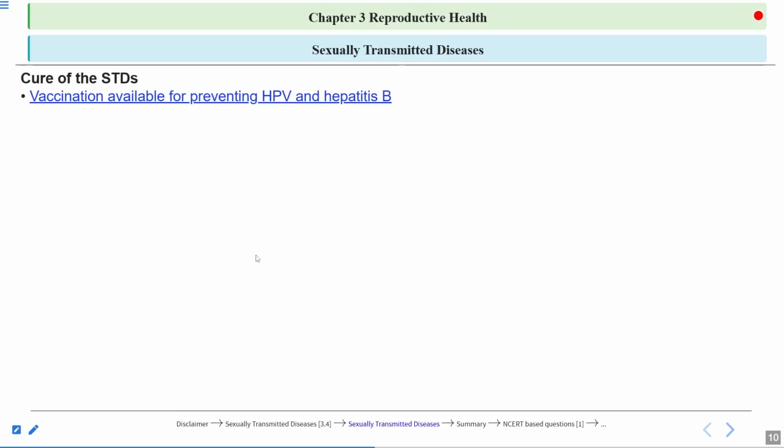Okay, we were talking about the cure of STDs. Vaccinations are also available for preventing HPV and hepatitis B. Most people don't know that vaccines are available for HPV and hepatitis B. Partner treatment is required to prevent reinfection and transmission of the STDs. So treatment of the partner is very important here.